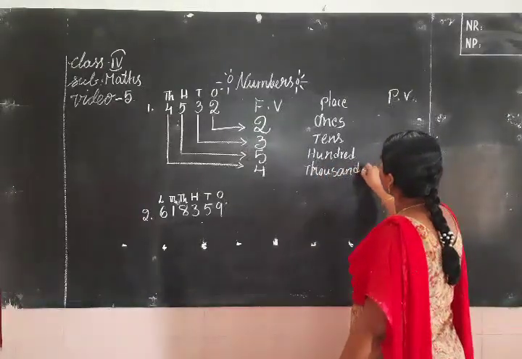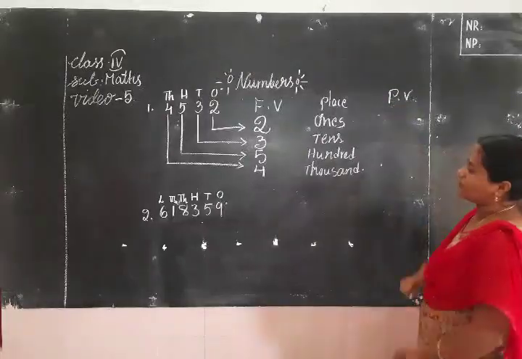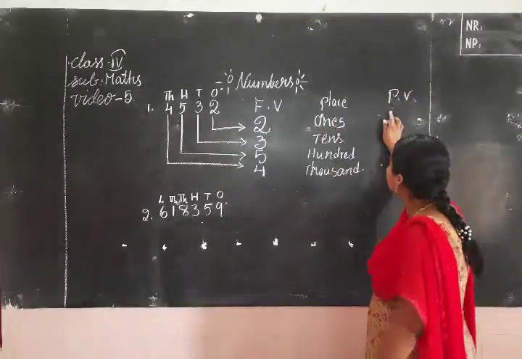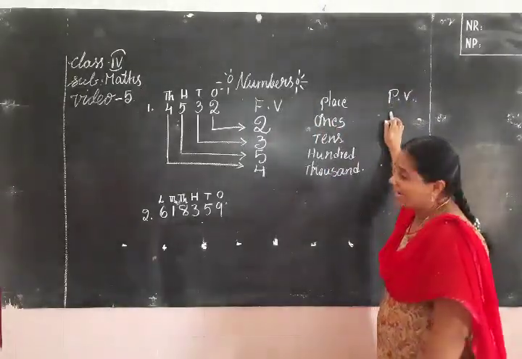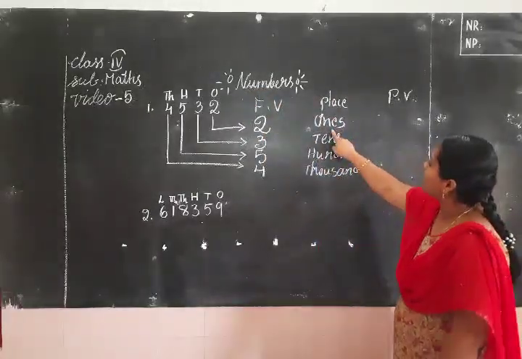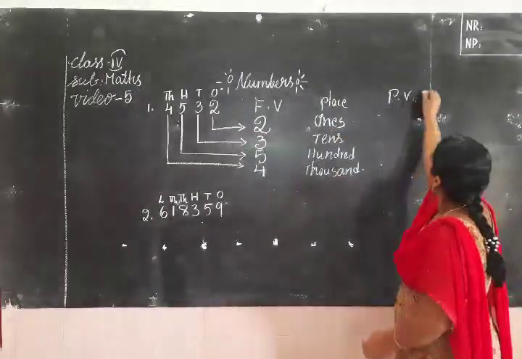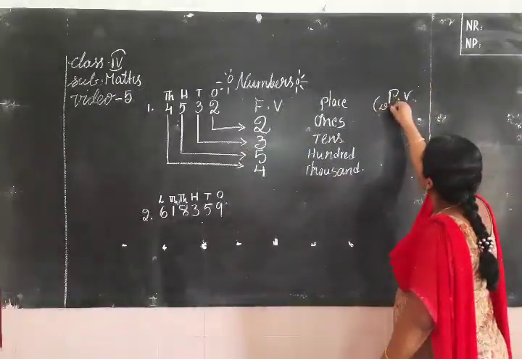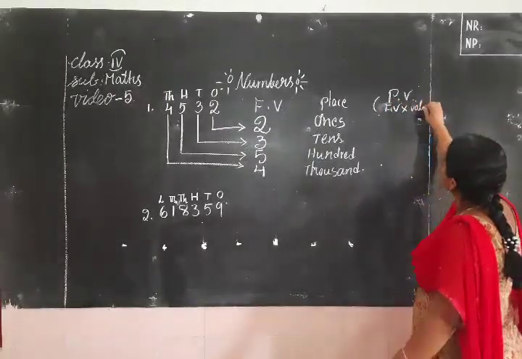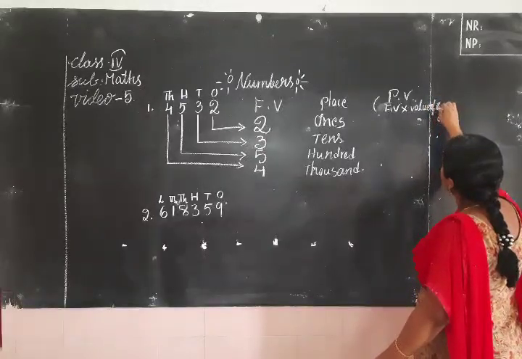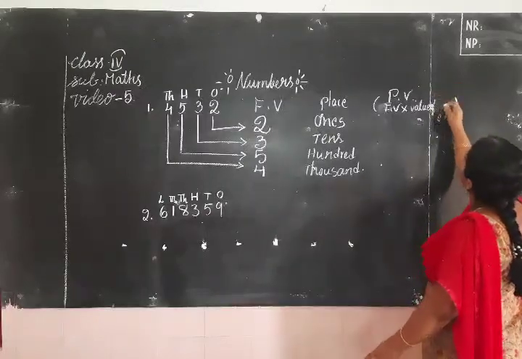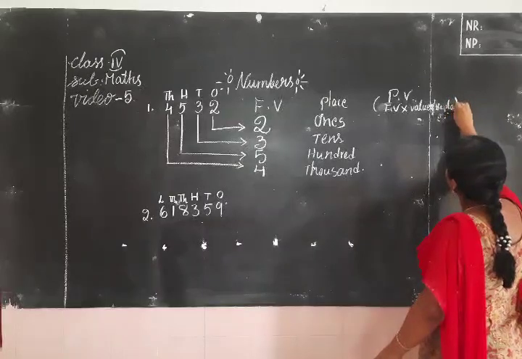Now, how to write the place value? How to get the place value? First of all, we write the digit multiplied by the value of the place. It means simply the face value multiplied by the value of the place. What is the place value, children? We already wrote the digit, no?